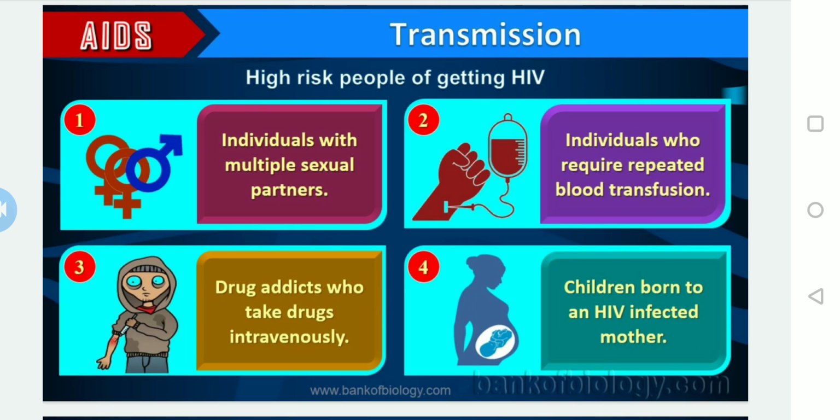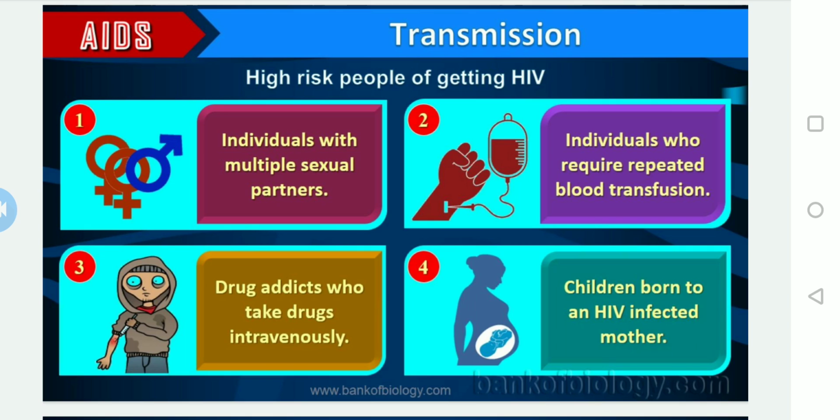Third one, as I said, the drug addicts who take drugs intravenously. In such cases, they are in a different world. They don't bother about anything.